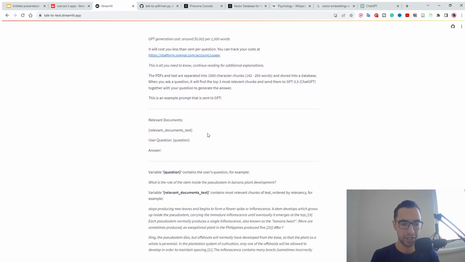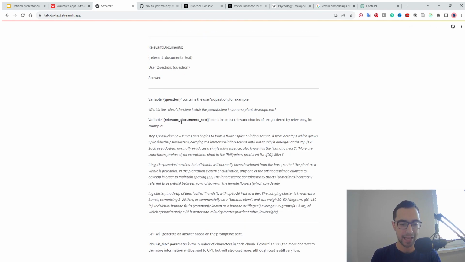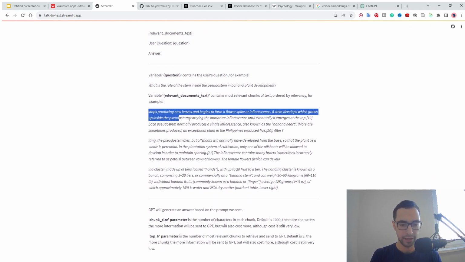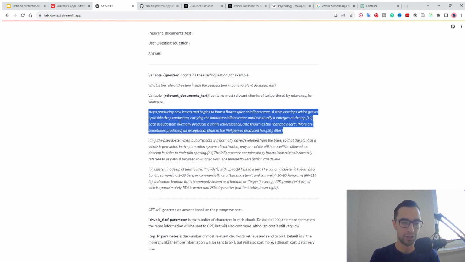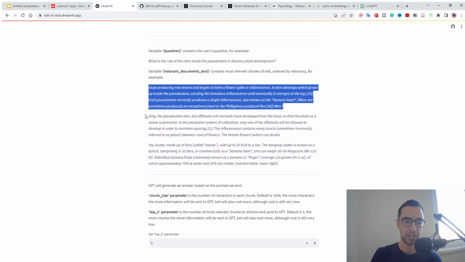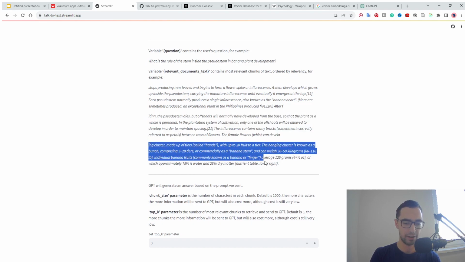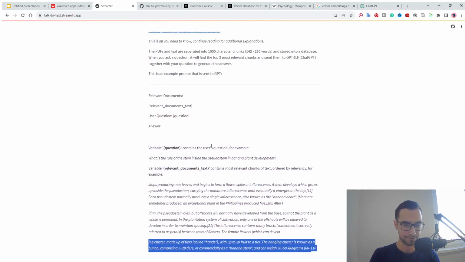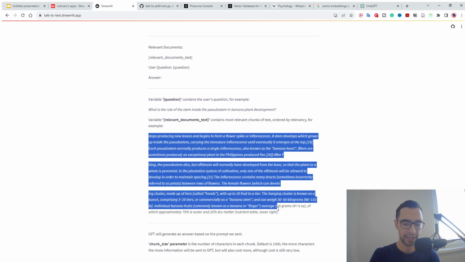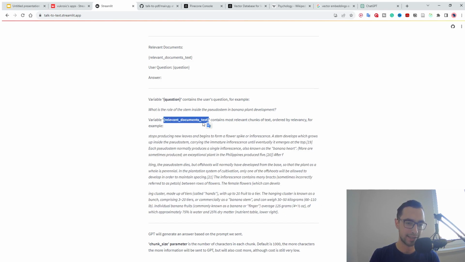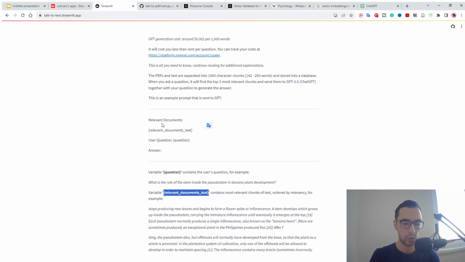So after we get those 3 chunks of text, they could look something like this. You see, this is one chunk of text, although this is not 1,000 characters, but just for demonstration. This is the second one, this is the third one, for example. Then those will be stored into a variable, in my case, relevant document text. And then we're also going to have the question in another variable, question.